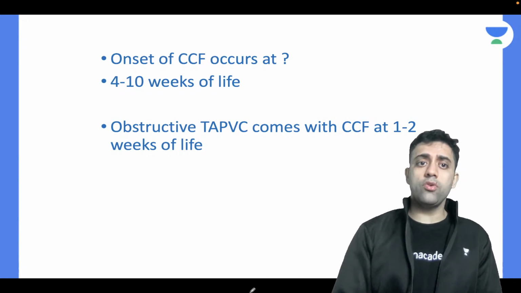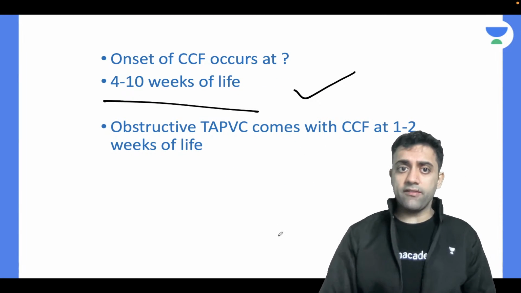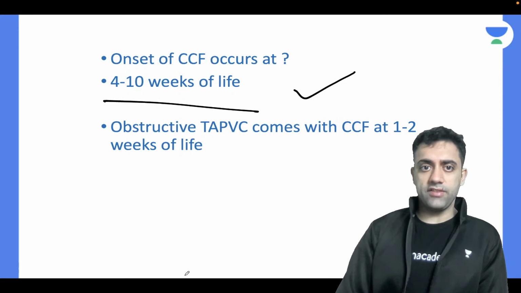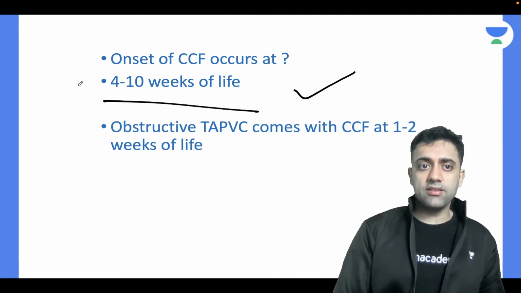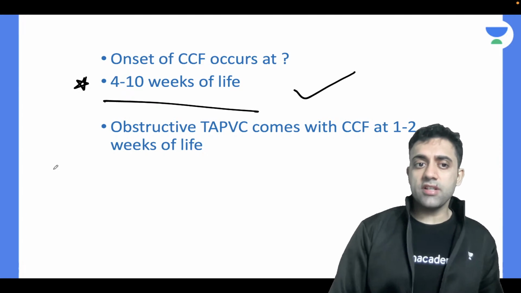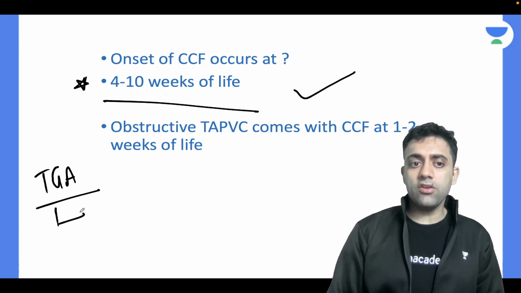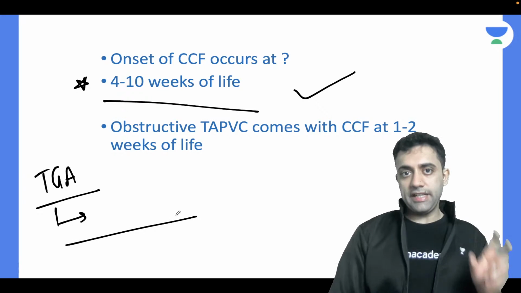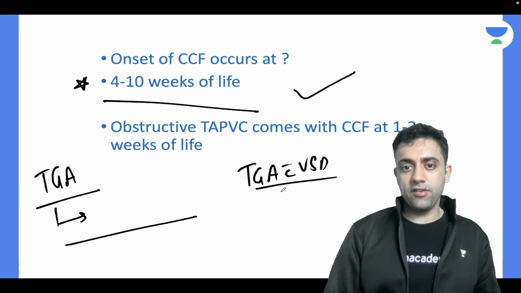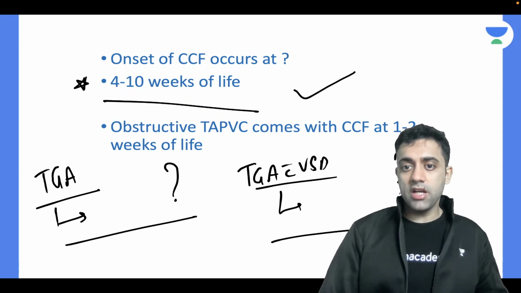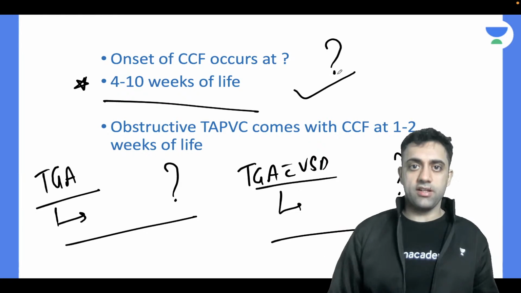Normally by 4 to 10 weeks of life, you will have onset of the CCF, the failure. Now listen everyone, I want you to make a chart, okay? See, this is also 4 to 10 weeks of life. What we were studying in the TGA, isolated TGA, when will it go into failure, and TGA with VSD, when will it go into failure? Who will tell me that? Tell me fast. We have to link and study, dear. If you know how to link and study, then only you will understand.